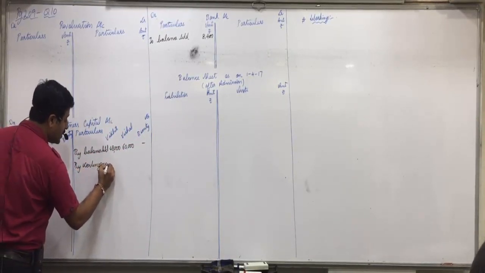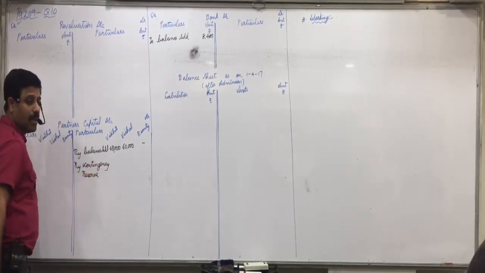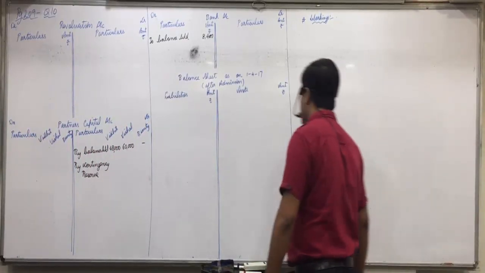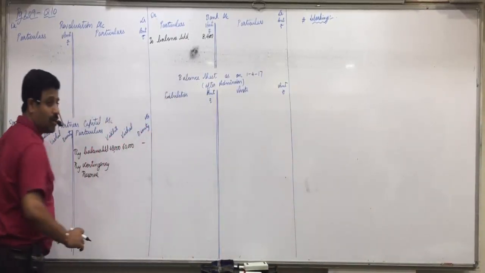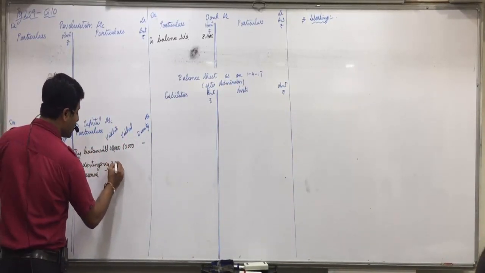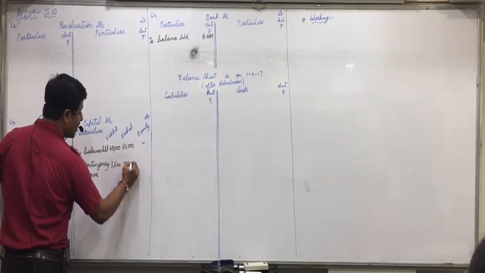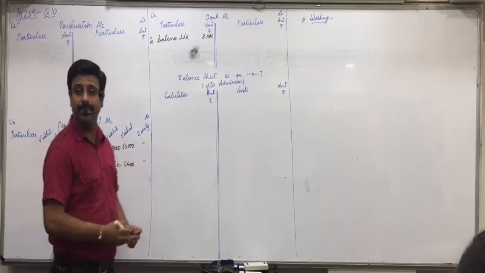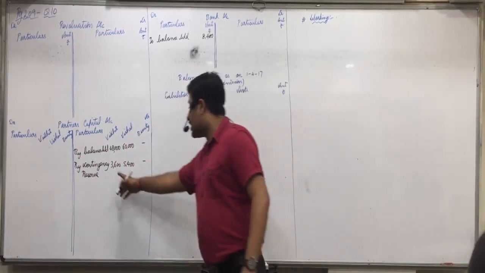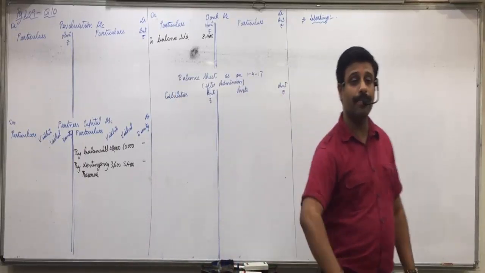By contingency reserve, the amount is 9,000. We will distribute in the ratio of 2:3. So 9,000 into 2/5, 3,600, and 3/5, 5,400. Do you get this? 9,000 into 2/5, 3,600. 9,000 into 3/5, 5,400. Any confusion?